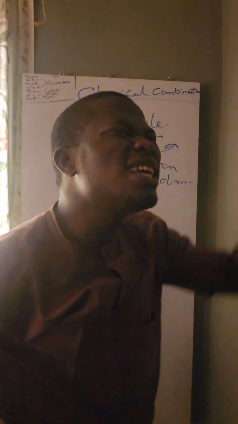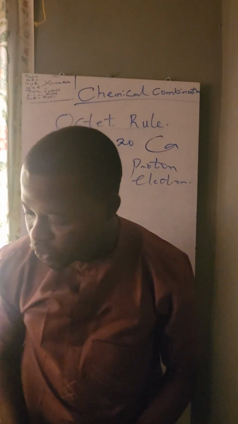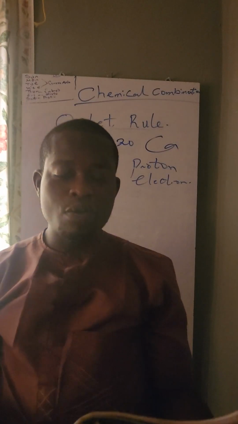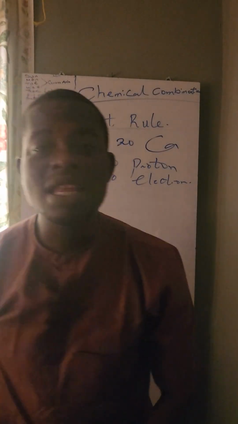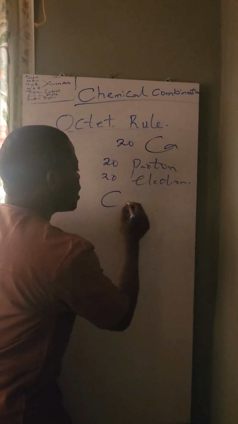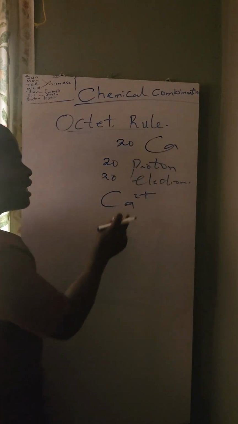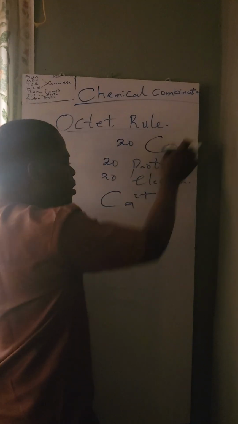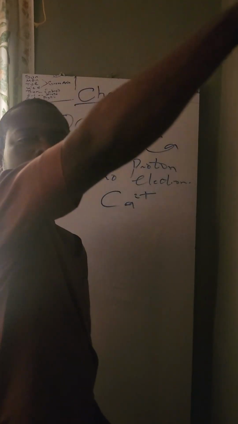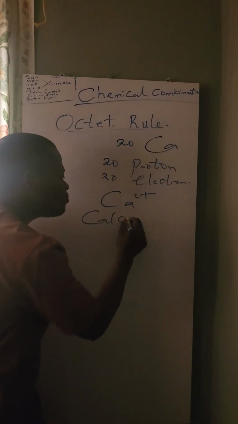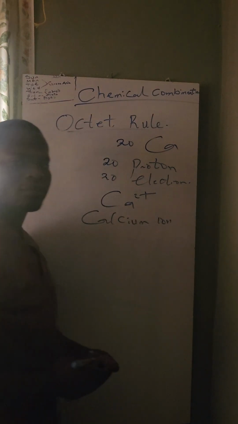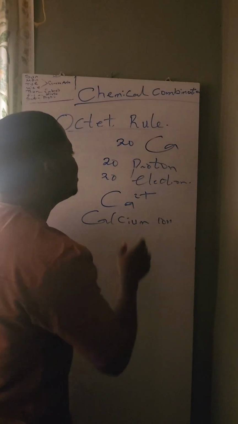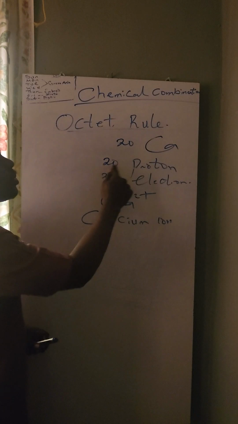Calcium is electropositive. So when it loses electrons, as I said in your note, when it loses or gains one or more electrons, it becomes an ion. So when calcium loses electrons, Ca2+, it is no more a neutral atom. We normally call it calcium, but this one we call calcium ion. It is not calcium again. It's going to be what? Calcium ion.